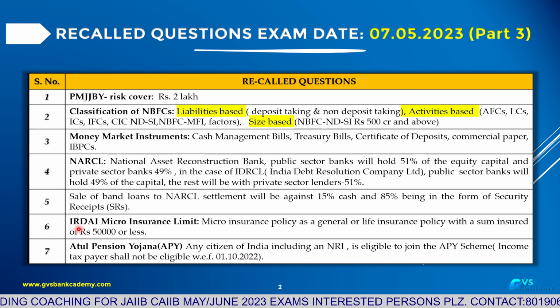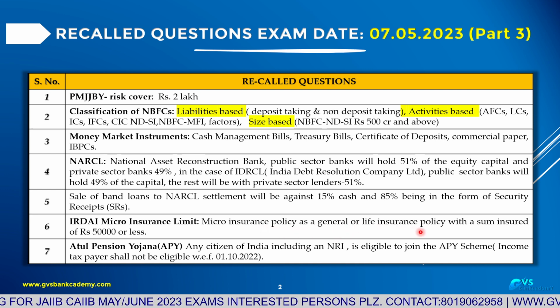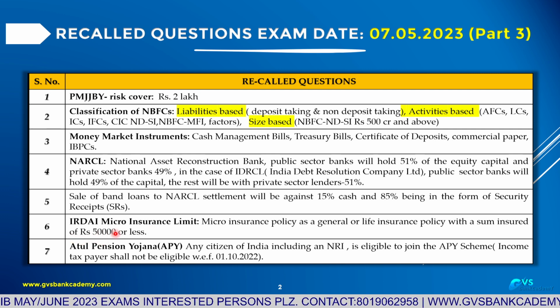Question 6: IRDAI micro insurance limit. A micro insurance policy is a general insurance or life insurance policy with a sum insured of 50,000 or less.